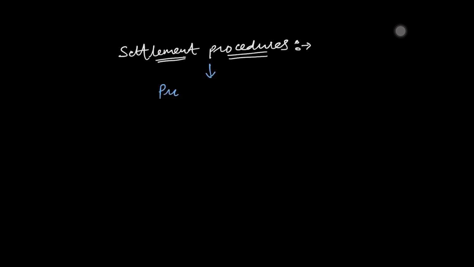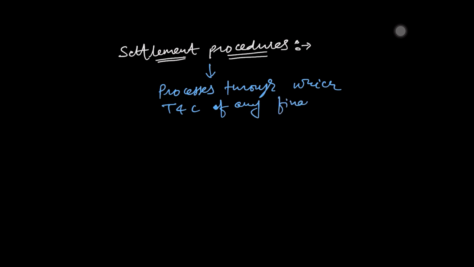These are the processes through which the terms and conditions (T and C) of any financial contracts are fulfilled. It can involve the exchange of money, the exchange of securities, the exchange of stocks or any other asset.